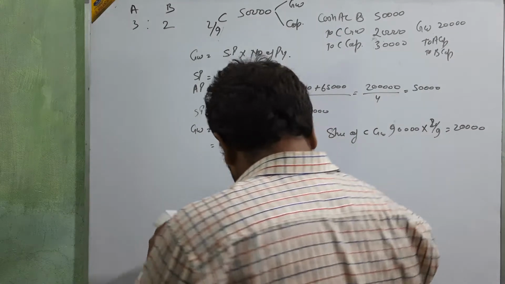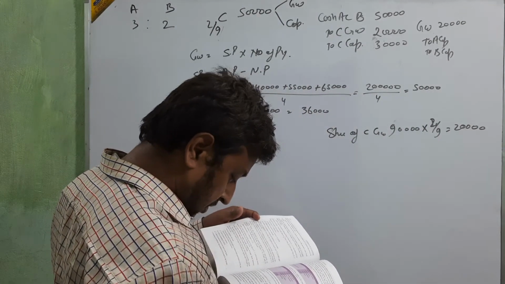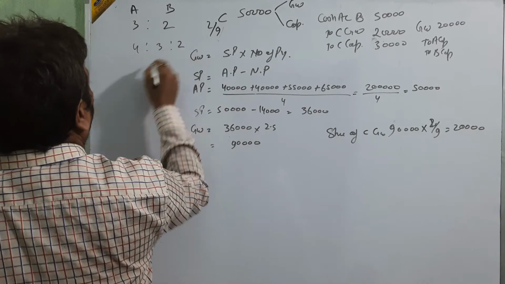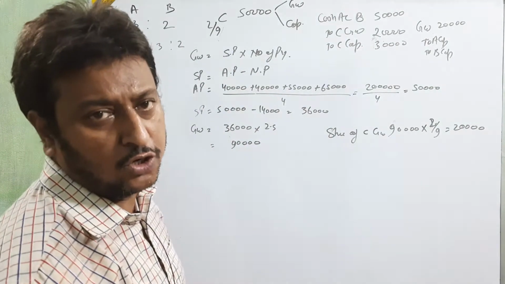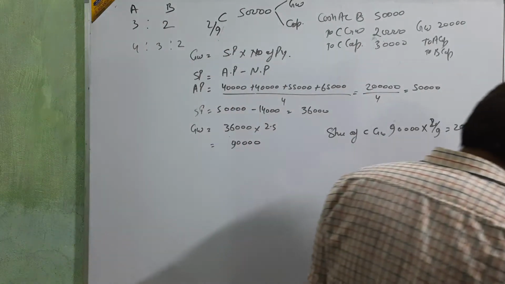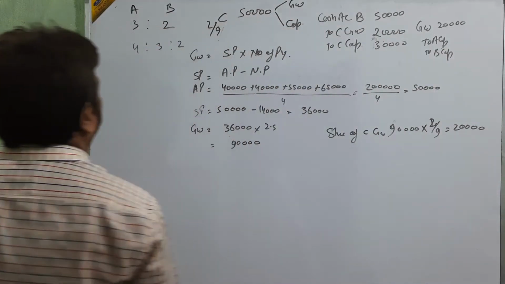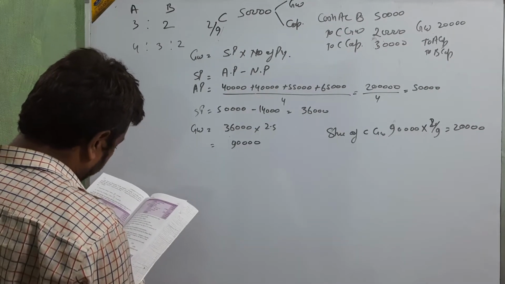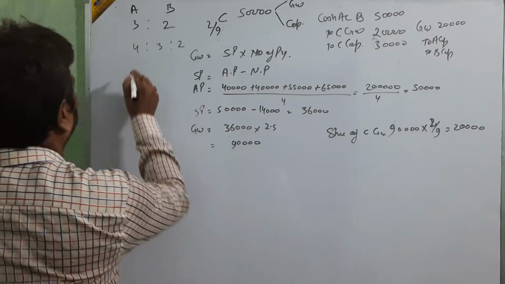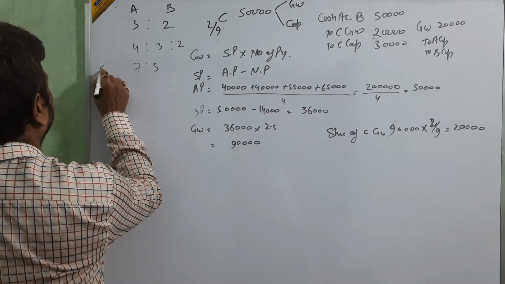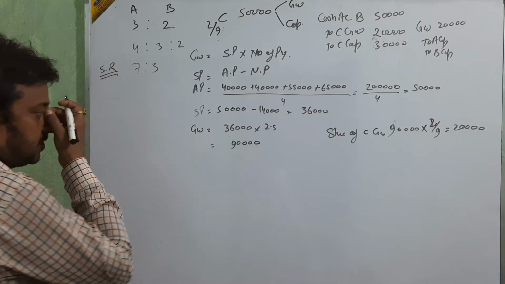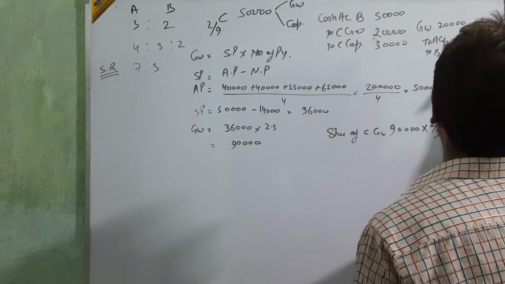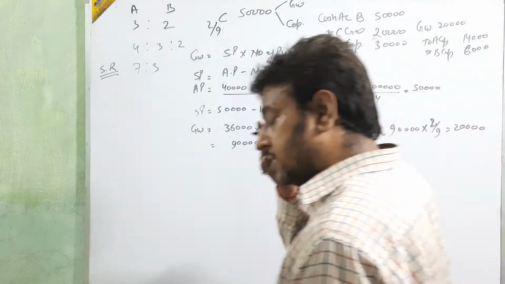Okay, and the new profit sharing ratio is given in this question: 4:3:2. Then we are going to calculate the sacrificing ratio, and that is coming 7:3. Dividing this amount in 7:3, it means 14,000 and 6,000. Okay, up to this is clear.